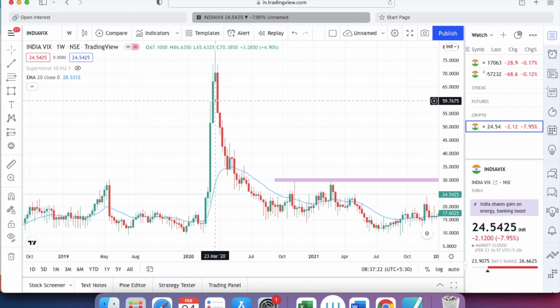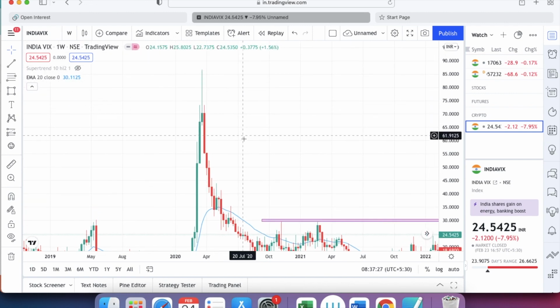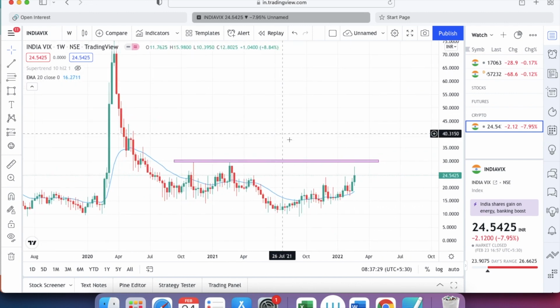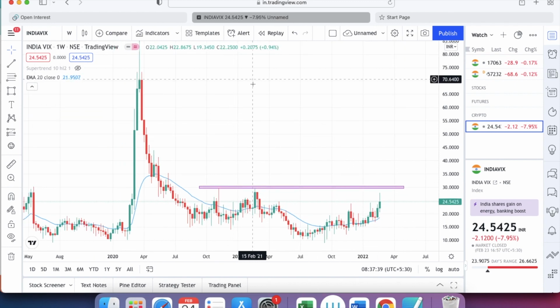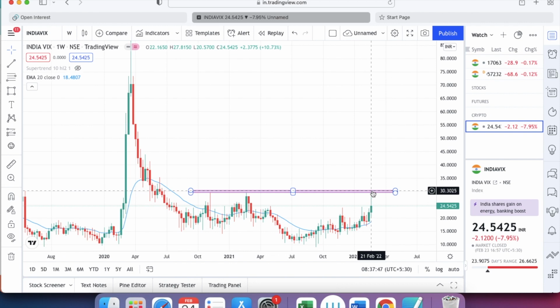So if VIX rises, it's very dangerous. If India VIX cools down, then the market may rally upside. So if India VIX comes down, the market will rally. If India VIX goes up, then the market may crash. India VIX is near a crucial point, a very crucial point we can say. If India VIX breaks this high, then we can head towards a bigger crash, I can say.